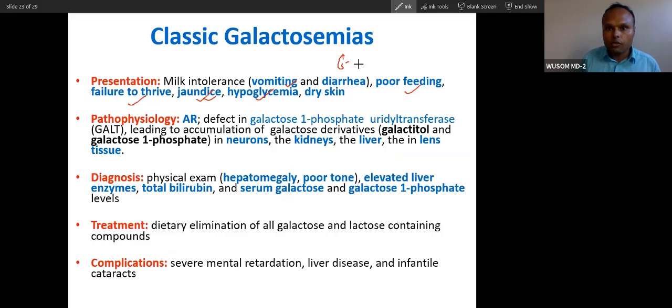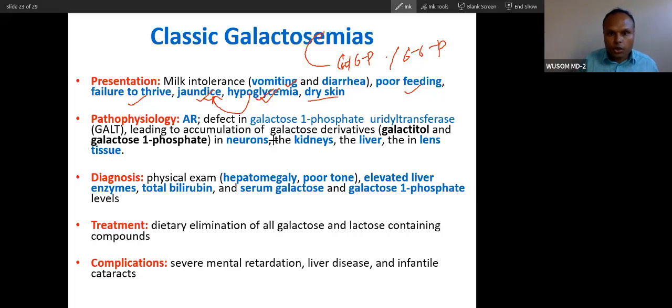Again, galactose 1 phosphate will inhibit. Here galactose phosphate is very similar to glucose 6 phosphate. Similar to von Gierke disease, it inhibits the whole pathway of synthesis and breakdown of glycogen, and gluconeogenesis also will be inhibited. That is why hypoglycemia, and hypoglycemia will lead to jaundice, dry skin.